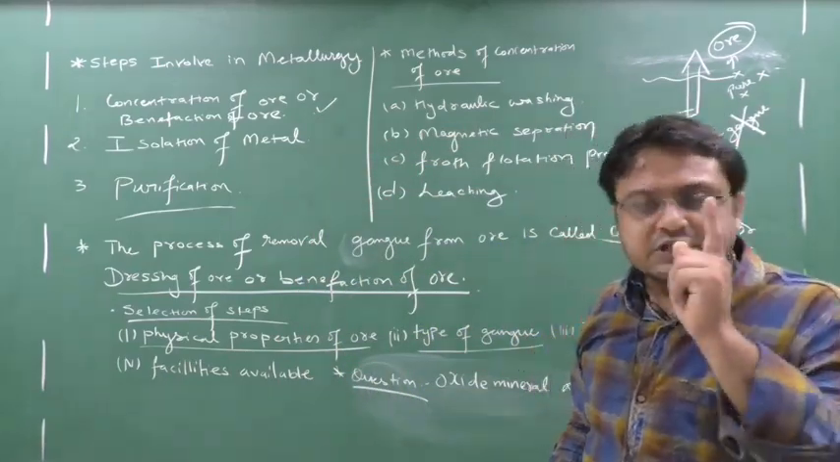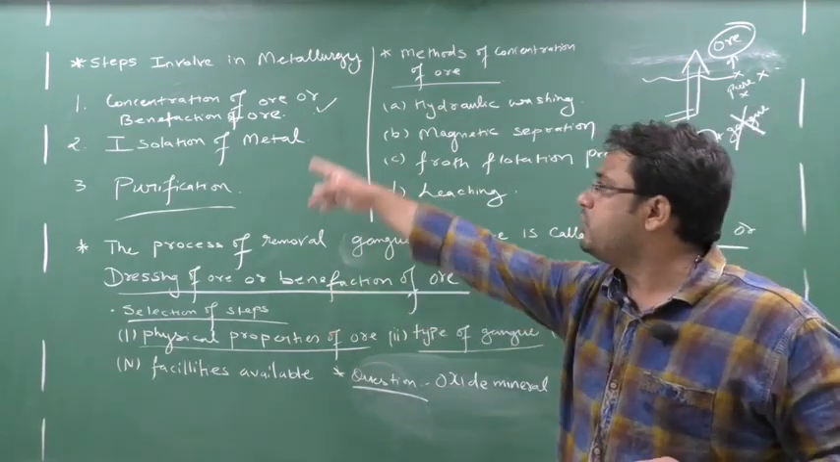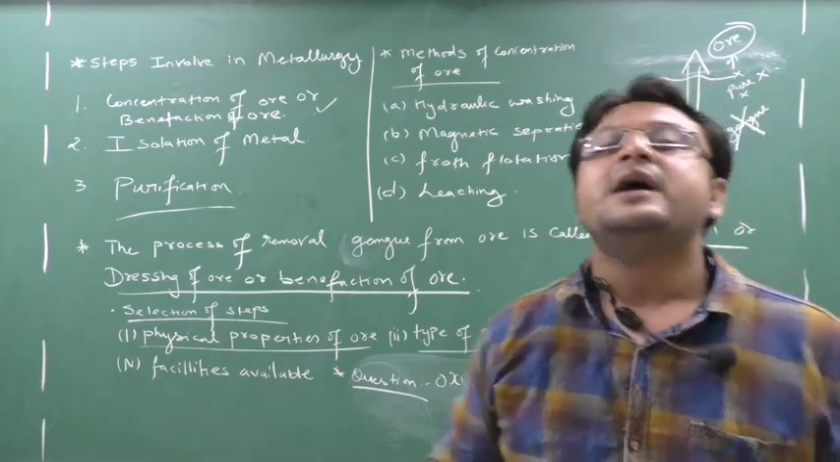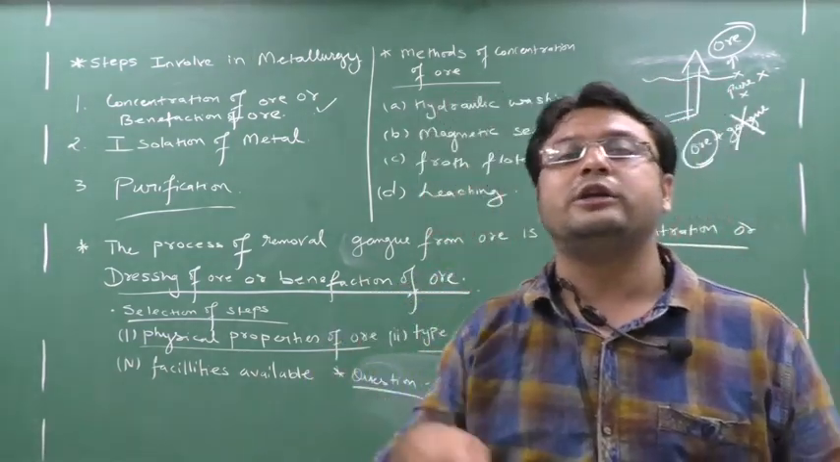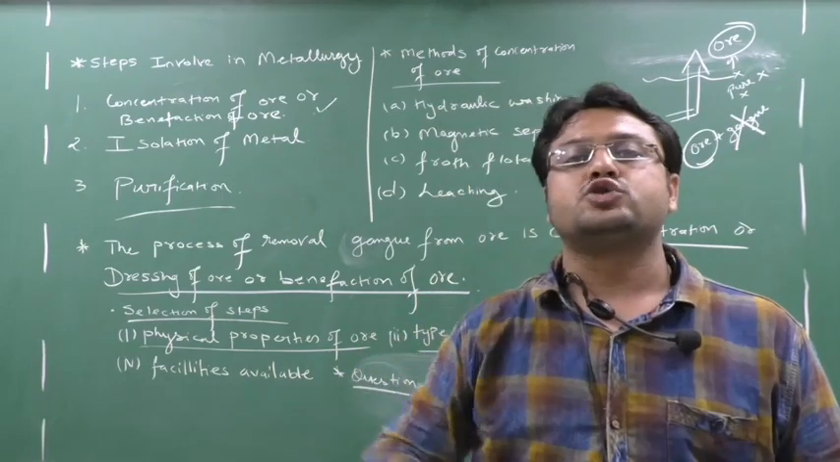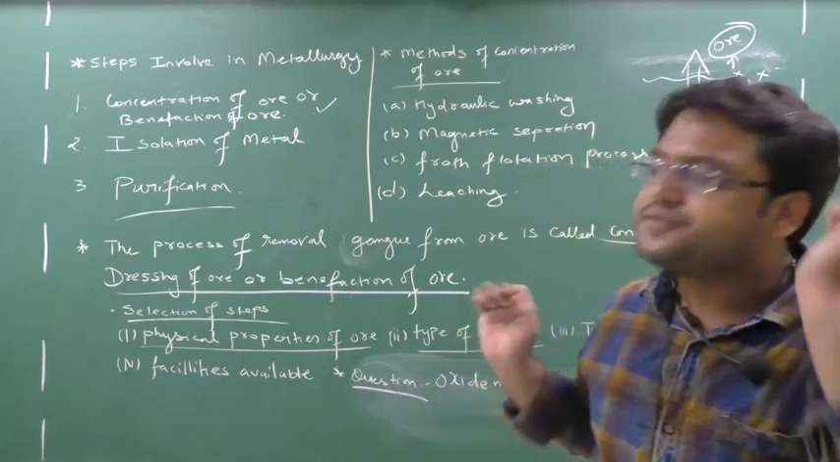This process of removing gangue from ore is known as what? Concentration. So the first step means to remove the gangue from ore. That process itself is called concentration of ore or benefaction of ore. It is very difficult to remove the gangue from the ore. It is not like you just clean it with water, take a pipe, take soap and clean it. No, it's not possible. It's a very difficult process and a number of steps are involved.